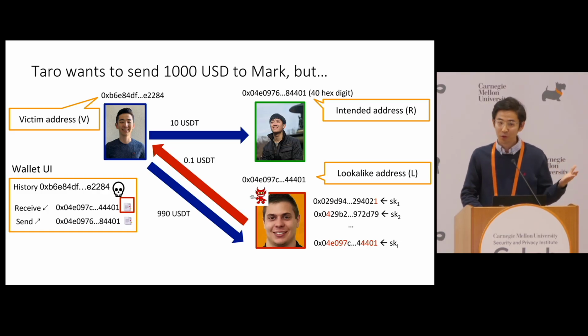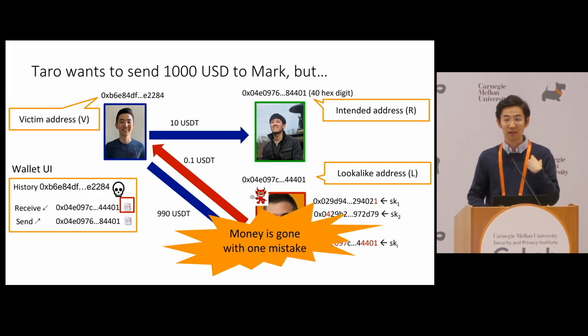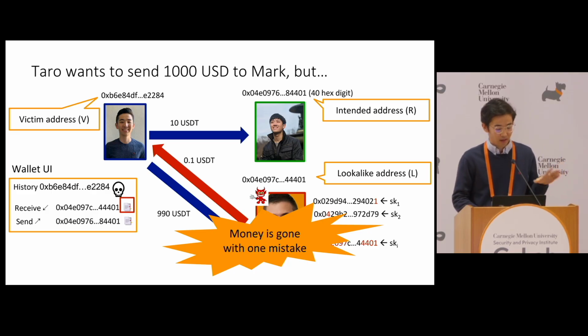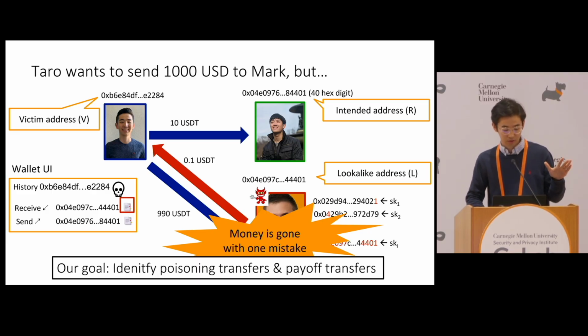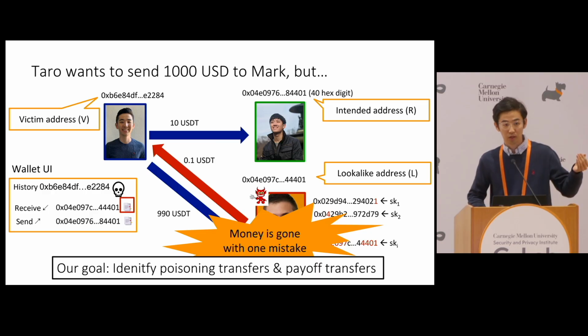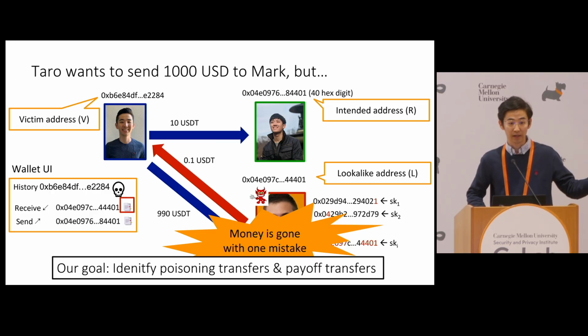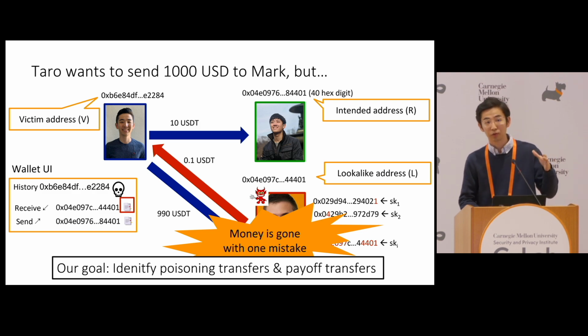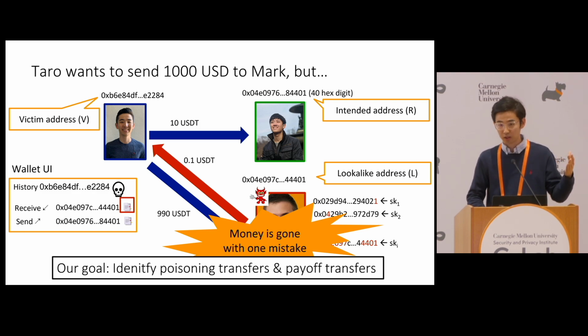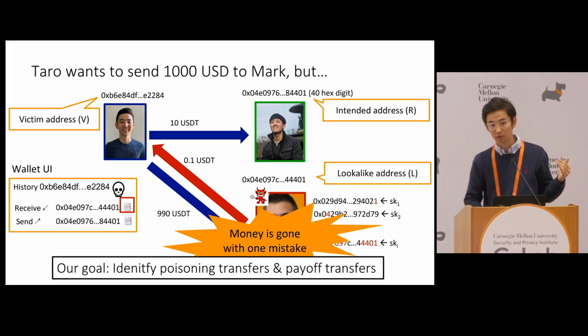And as we all know, blockchain transactions are not reversible. So my money is gone with just one mistake. The goal of our work is to identify those poisoning transfers from the attackers that try to sneak into my account history, as well as to capture the payoff transfers from the victim to the attacker to quantify overall losses.